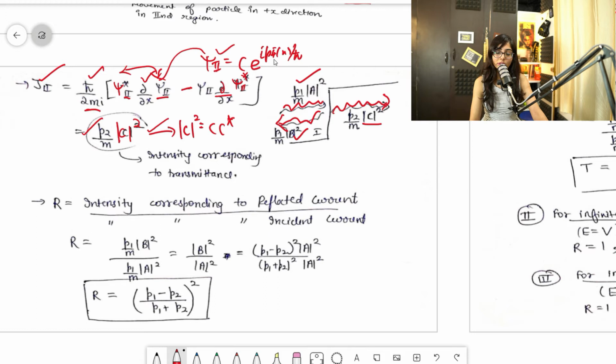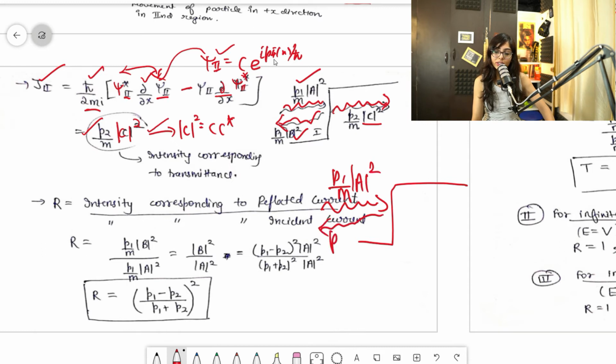So don't get confused. Suppose you have written the intensity corresponding to this as P1 by m A square, and for B, you write P2 by m B square. Don't get confused, guys, this is the first region, this is the second region. You will always write 1 here, and 1 for these.